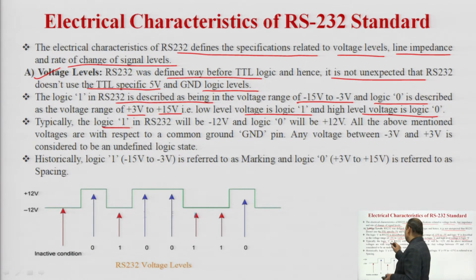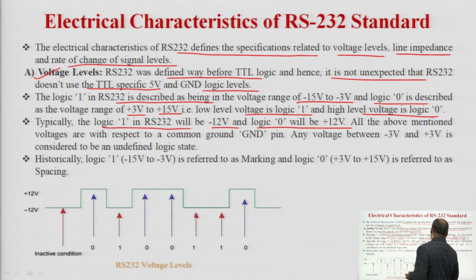Typically, logic 1 in RS-232 will be -12 volt and logic 0 will be +12 volt. So, this is the significance. When we talk about the electrical characteristic of RS-232, that is the voltage level: -12 volt is logic 1 and +12 volt is logic 0.